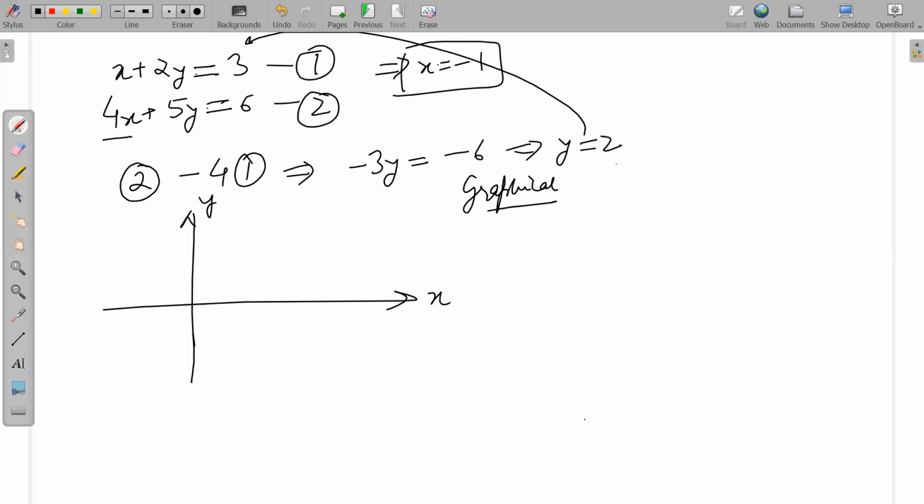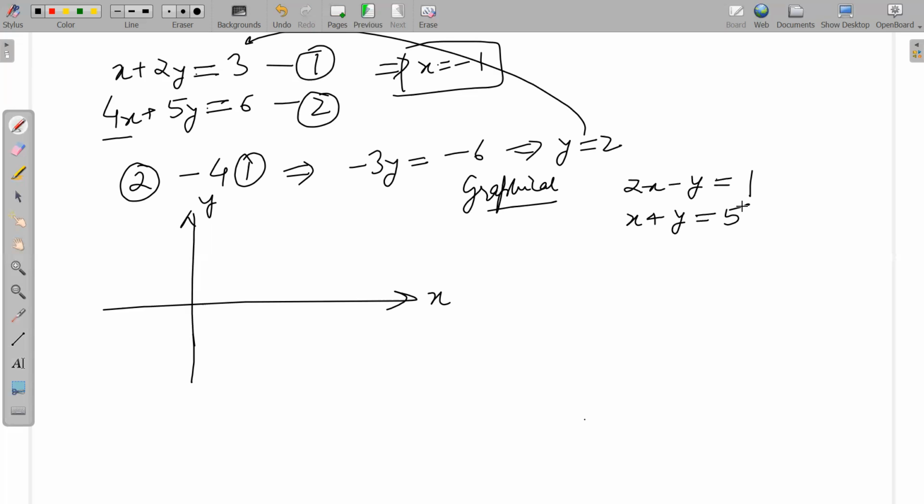I have another example, which is 2x minus y is equal to 1 and x plus y is equal to 5. I have these two equations and I want to solve them graphically. How would I do that?